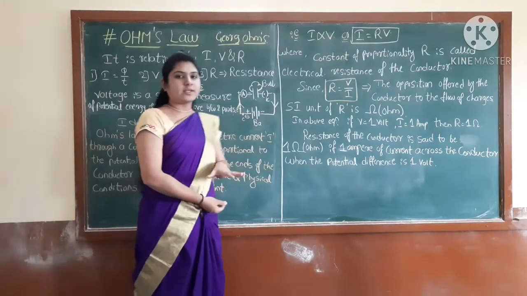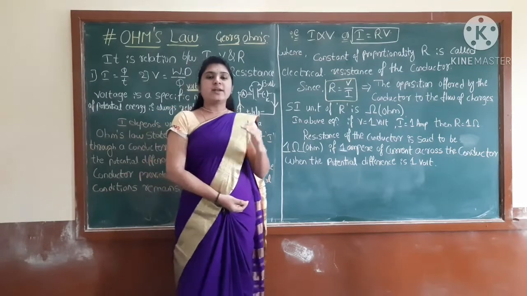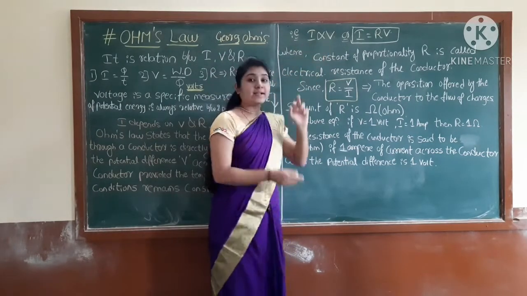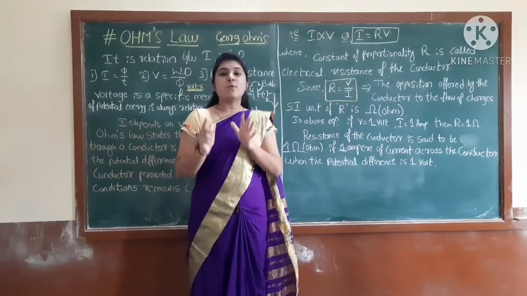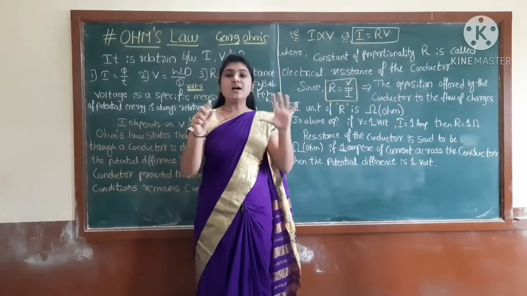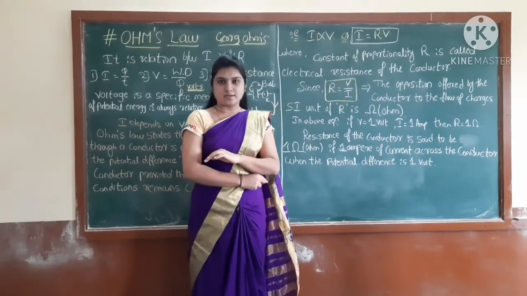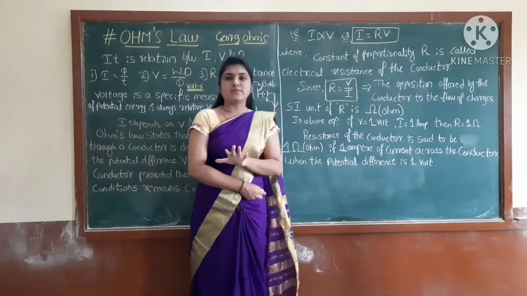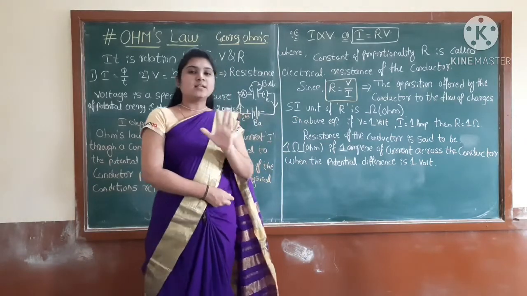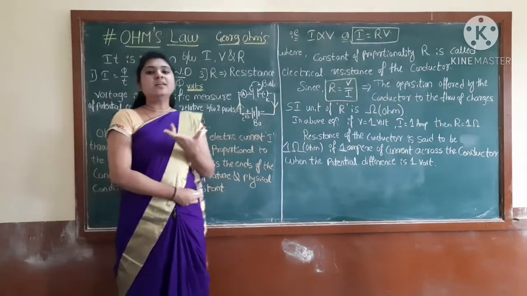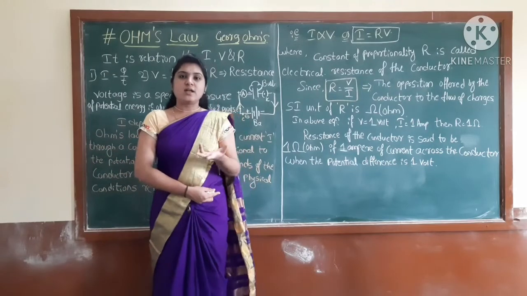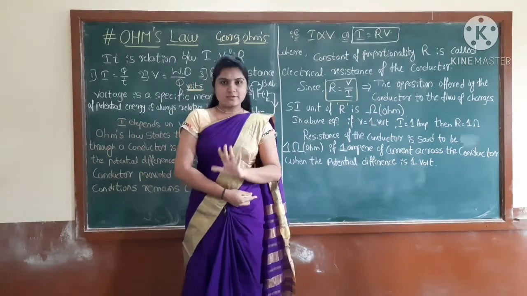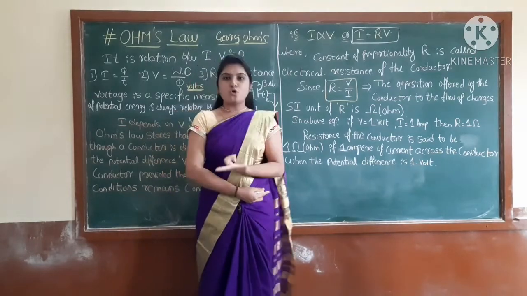So the electric current through a conductor, that is I, is directly proportional to the potential difference between the 2 points of a conductor. The temperature and other physical conditions, like pressure, remain constant. This is our Ohm's law.